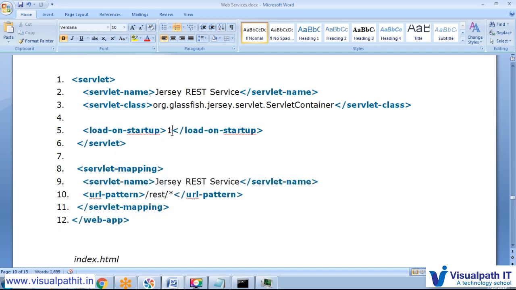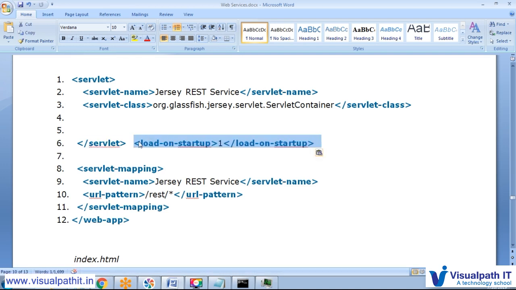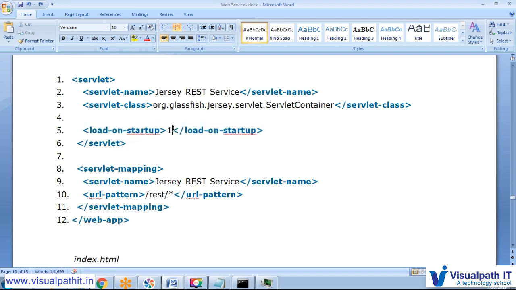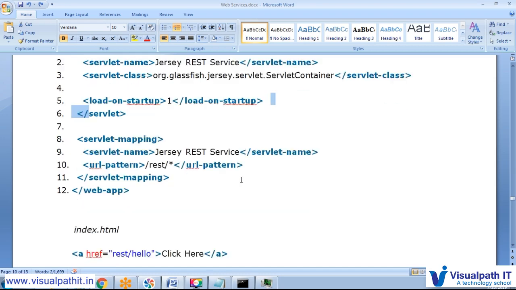Here we will add load-on-startup. Load-on-startup means a kind of aggressive loading. If we do not add this, the class will load only when we hit this URL. When we add load-on-startup with some positive number, the class will start when the container starts. So it is aggressive loading. Load-on-startup triggers the particular class to load and be ready to handle any kind of request.